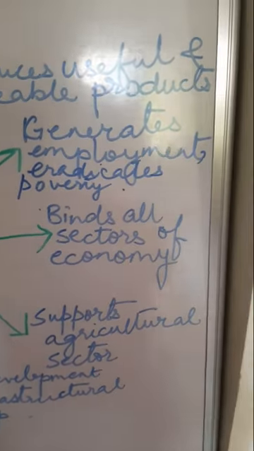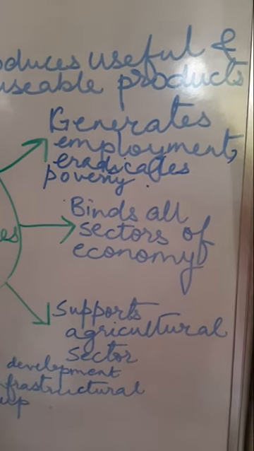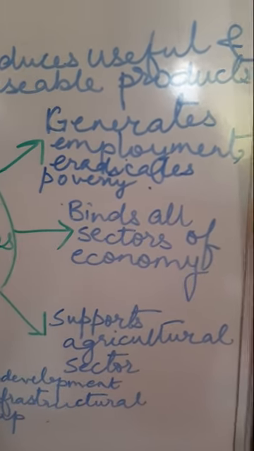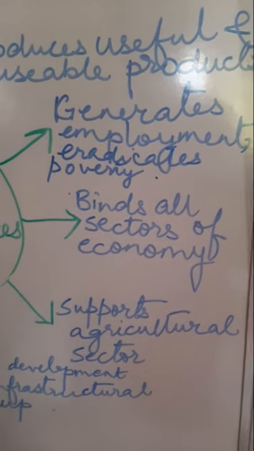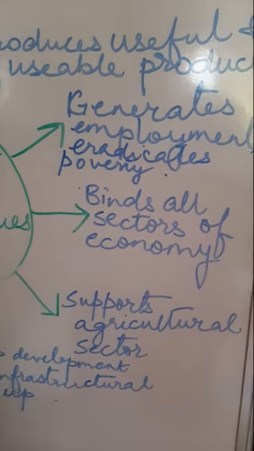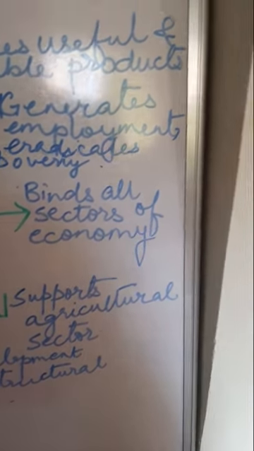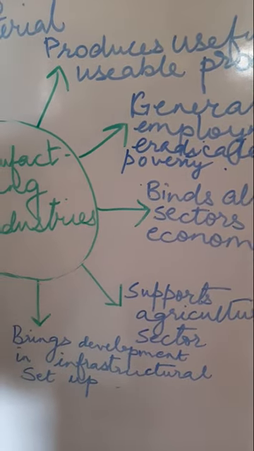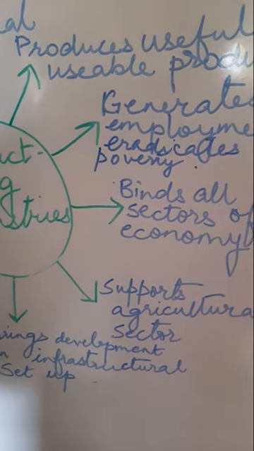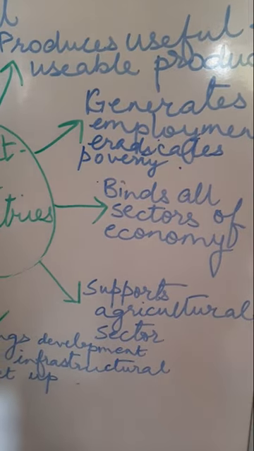It binds all the sectors of the economy because the people belonging to other sectors also get employment because of these manufacturing industries. Some people will be growing or gathering the products in the primary sector, and there will be some people who will be transporting and trading these products.